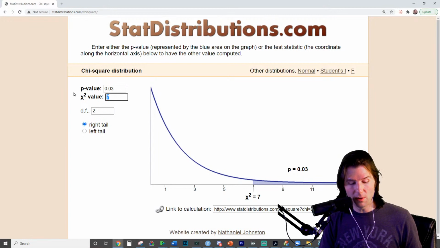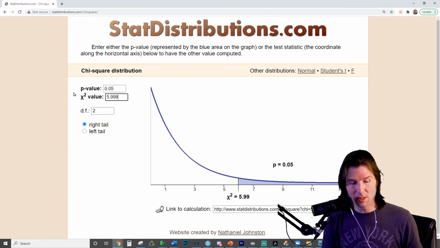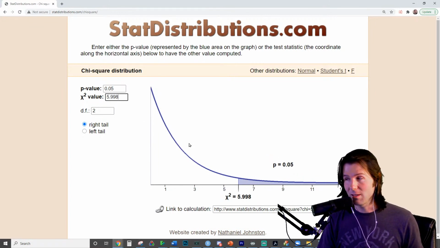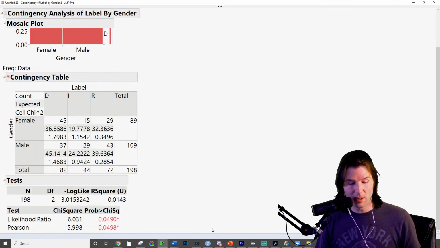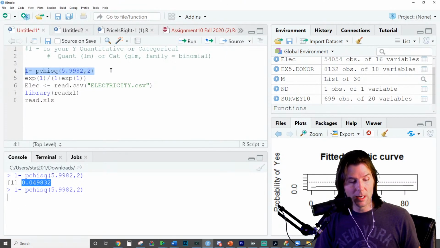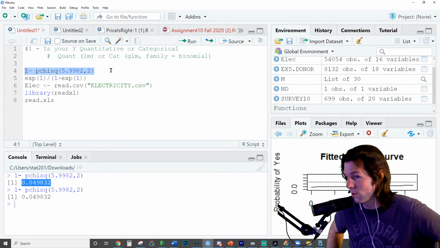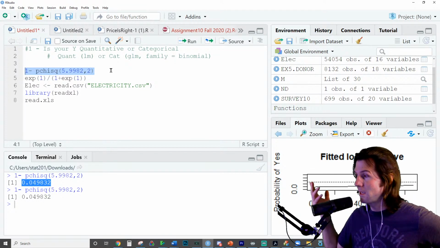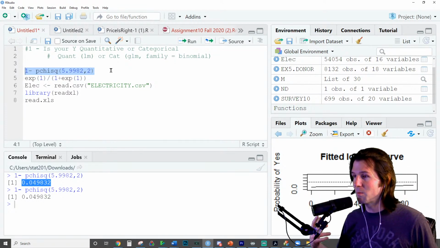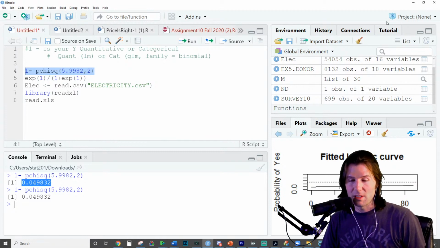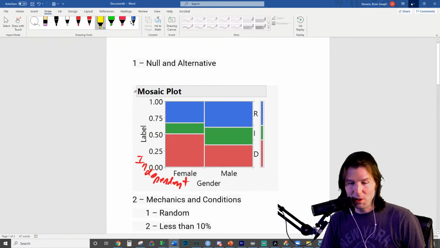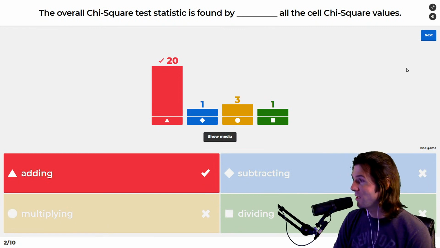And then you put in the value you get right here, and I wish I had more decimals on this one, but it's basically 0.0498, and we can confirm that by doing it inside of R. But don't worry, we let the technology do these types of questions for you, but this is a more exact calculation. It's just rounding up to 0.05 right there. So the degrees of freedom tell you which chi-squared. So really great review right there. Excellent job, and great job on this question.